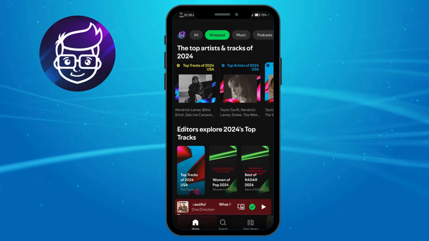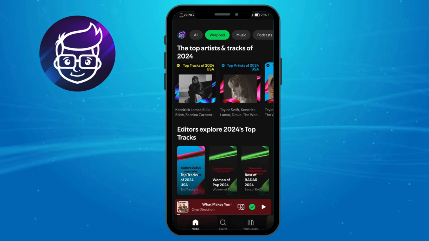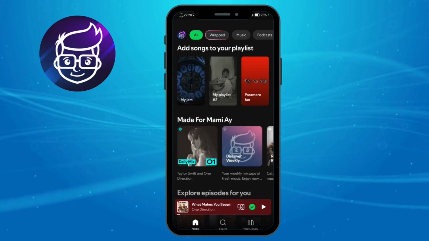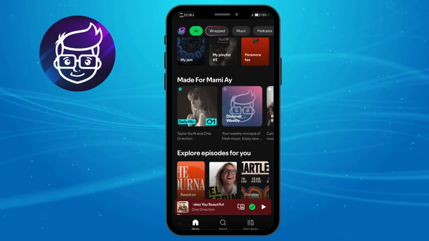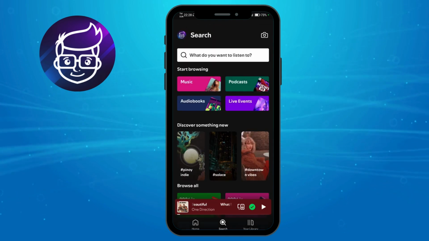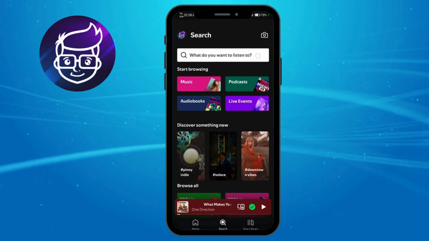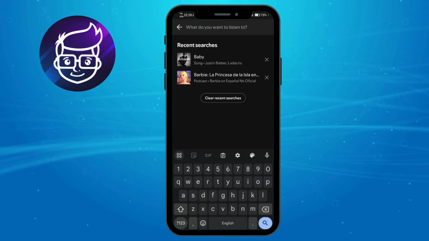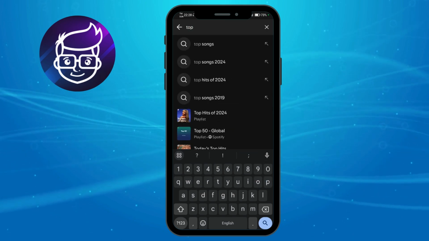So this right here is only for the year of 2024. And if you want to find Spotify's top artists, you can head over right here to your search page, and you can head over right here to your search bar. And then from there, just click onto this search and search in here for top artists.